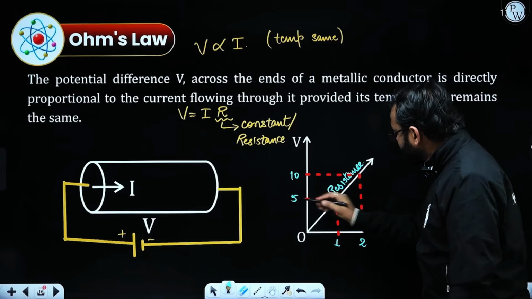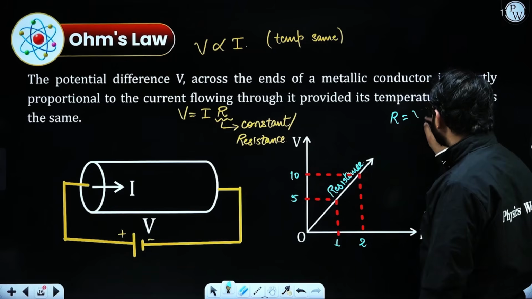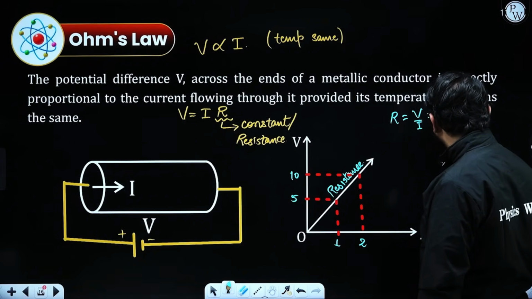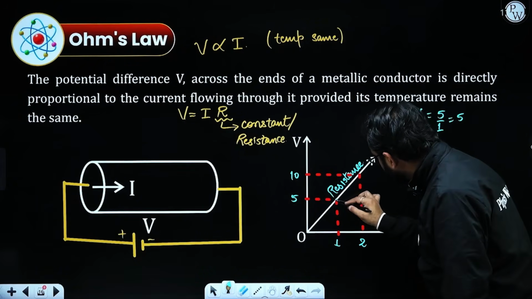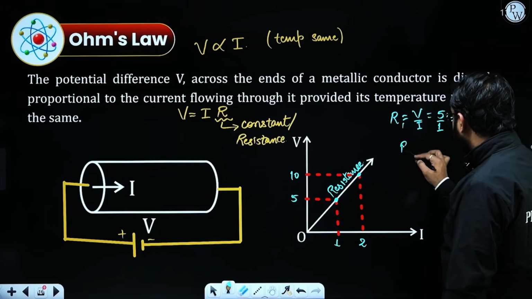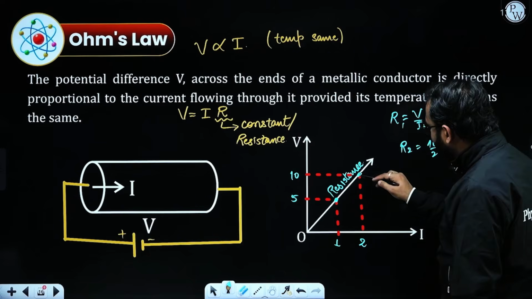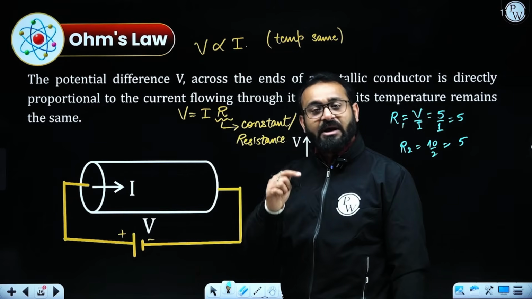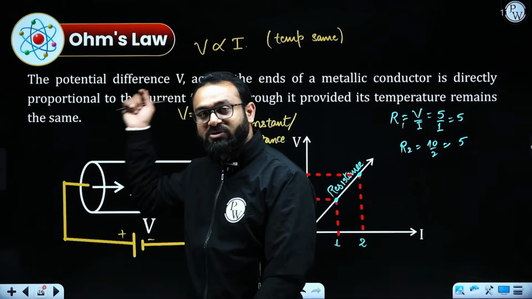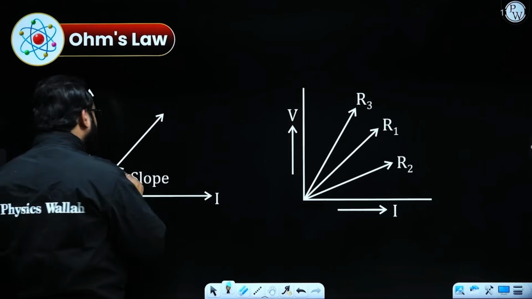So if we put in the values to get R, according to this, R is equal to V upon I. In case number 1, if I put in the values, I get 5 upon 1, that is 5. So the value of resistance is 5. Similarly, if I put in the other values, I get 10 by 2, which again gives me 5, which means the value of resistance is the same. The potential difference and the electric current both increased because of Ohm's law.